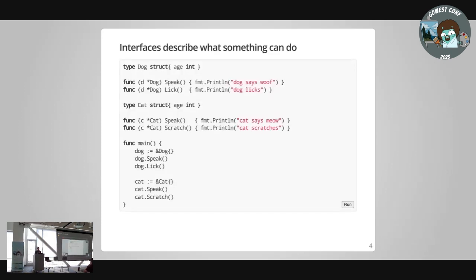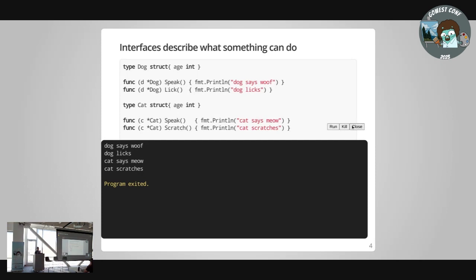So say we've got a dog here that's got an age, and we've got a cat that's got an age, and they have some common shared behavior. Dogs and cats, completely separate creatures, but they have things that they can both do. Now, I can, of course, create a dog and a cat separately and call methods on them. But what if I wanted to have a function that could take either? I could do something really silly with generics and overcomplicate my code. Run this to prove that my code works.